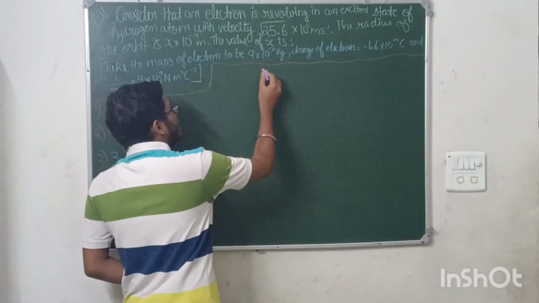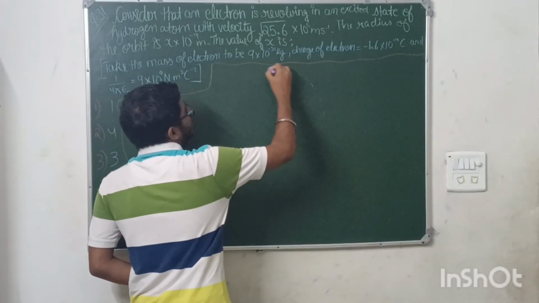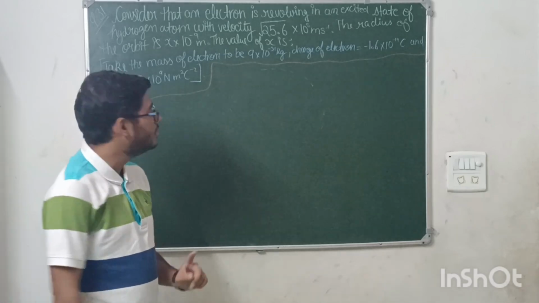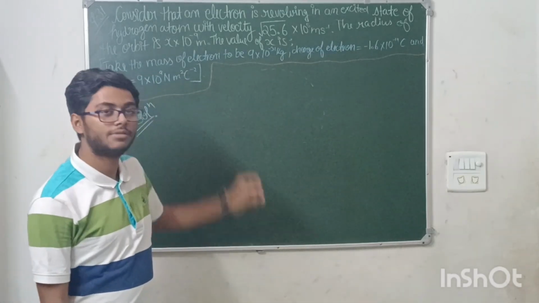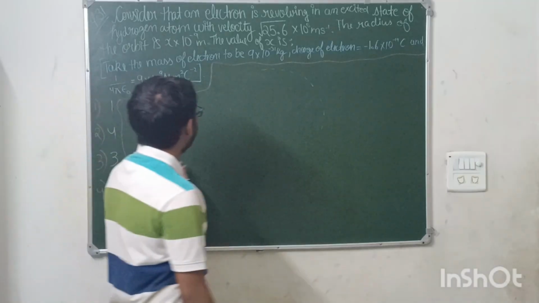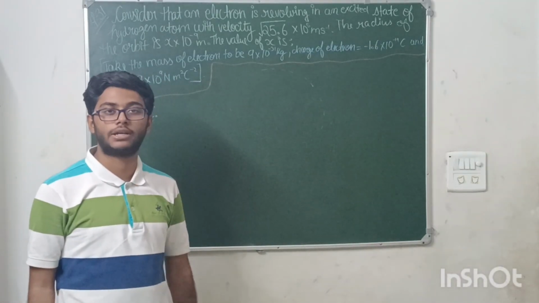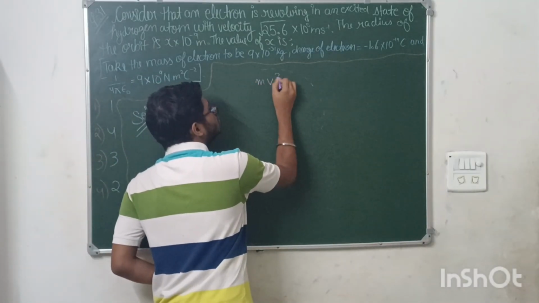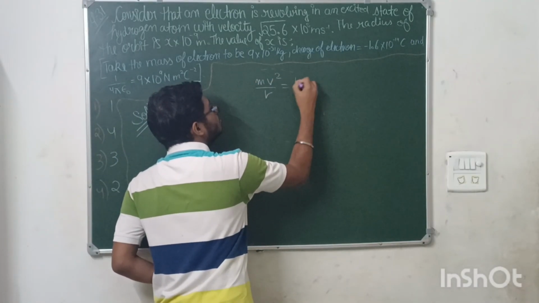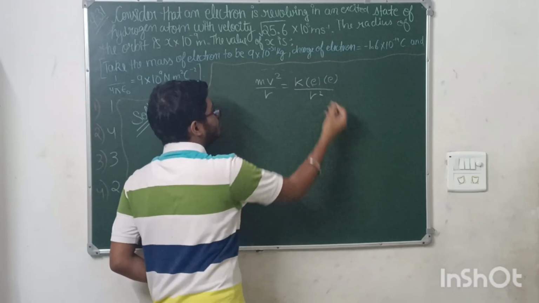Very simple. If an electron is revolving around a circle, then there must be a centripetal force acting on it towards the center. Okay, and the interaction between the electron and the nucleus means the Coulombic force will also be acting. Okay, so at equilibrium there will be m v square by r equal to K Q1 Q2 by r square.